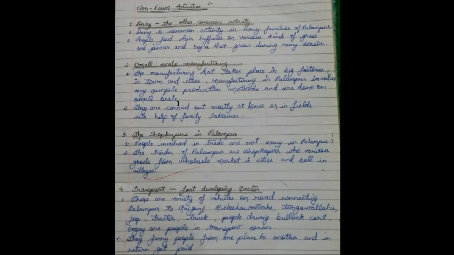So what kind of small scale manufacturing were the people doing in the village Palampur? Suppose they are making jaggery from sugarcane, and making pickles at home. In the beginning, they may be running computer classes. So in this way it is known as small scale manufacturing. By this, their income source is their earning.